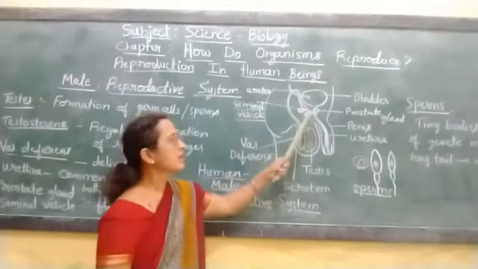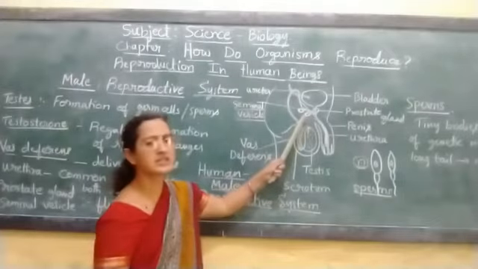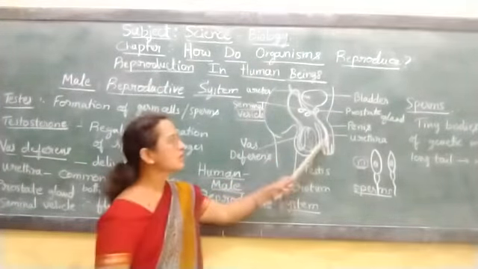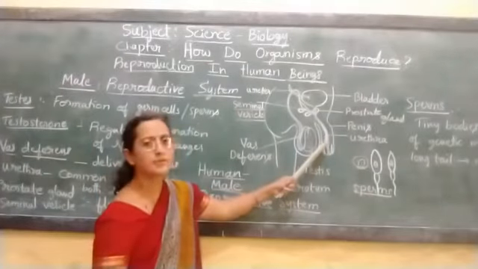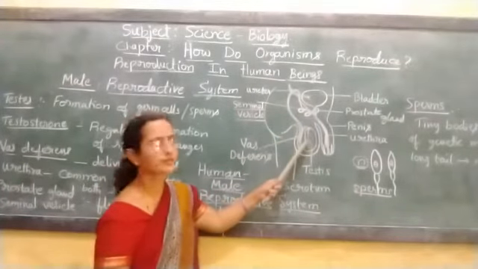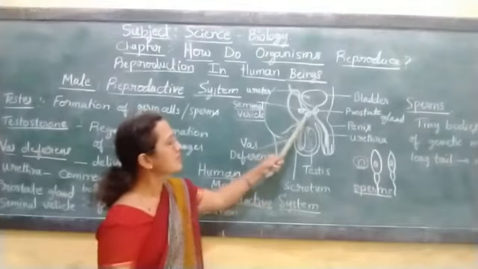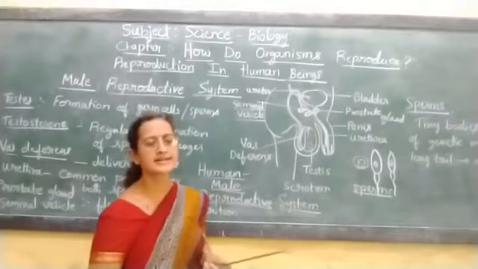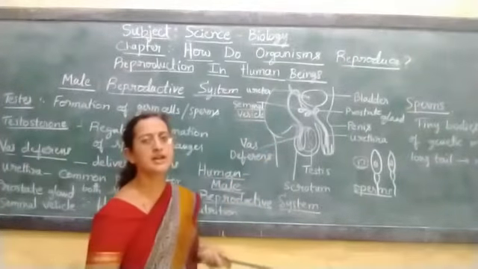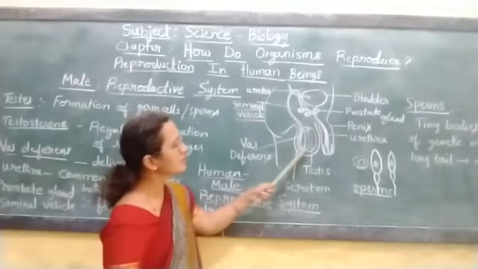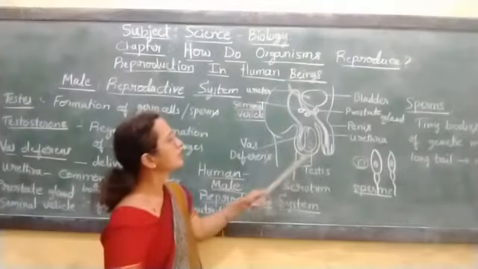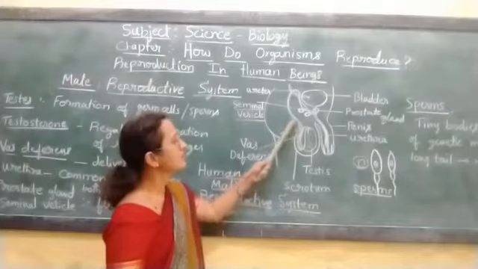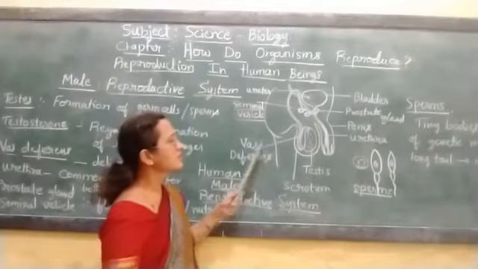Occasionally this collected seminal fluid consisting of sperms gets ejaculated through this urethra. So this urethra is the common passage for both urine and the sperms. What is the function of these seminal vesicles and prostate glands? These produce the seminal fluid. Then this is the ureter. And this is called the vas deferens.